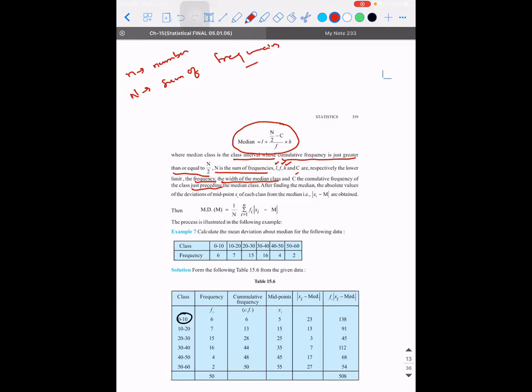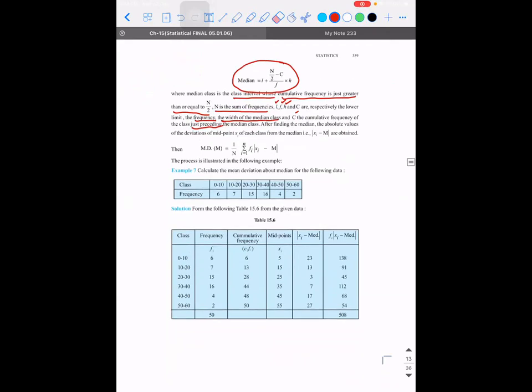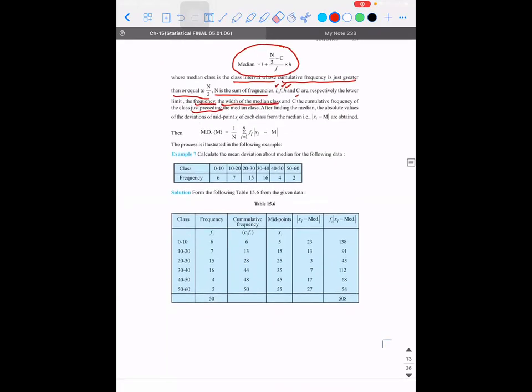Okay, was that the doubt? That's the doubt, sir. Okay, we'll anyway apply it. So what is the formula? It is L plus n by 2 minus C, the whole divided by F into H. Shall we directly look at an example? As you know, our only work is to find the median. Okay, let's find it out.